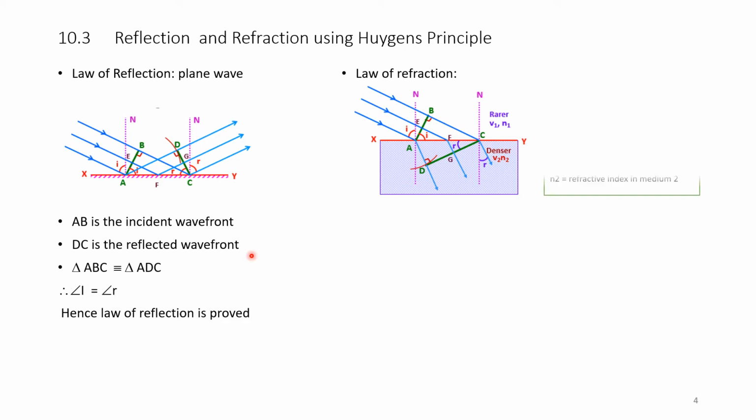Law of refraction. Please see the figure on the right hand side. There are two media. One is a rarer medium with speed V1 and refractive index N1. There is another medium, a denser medium, with speed V2 and refractive index N2.